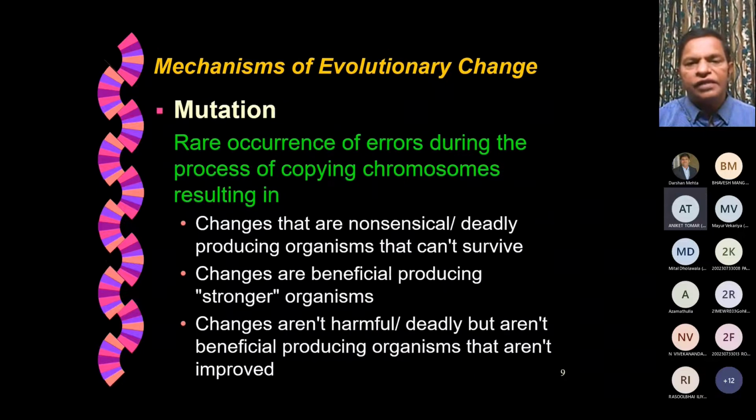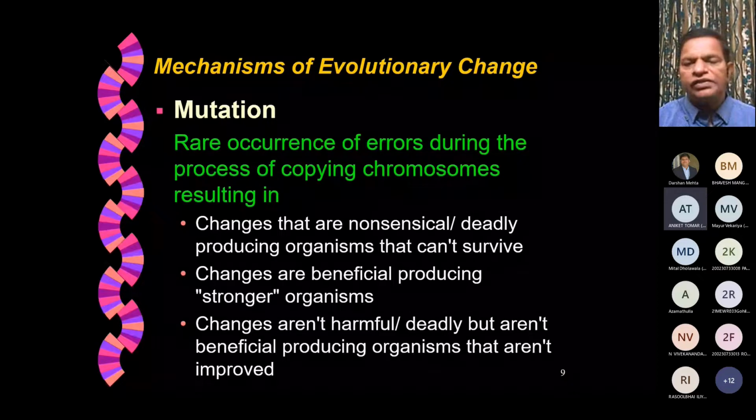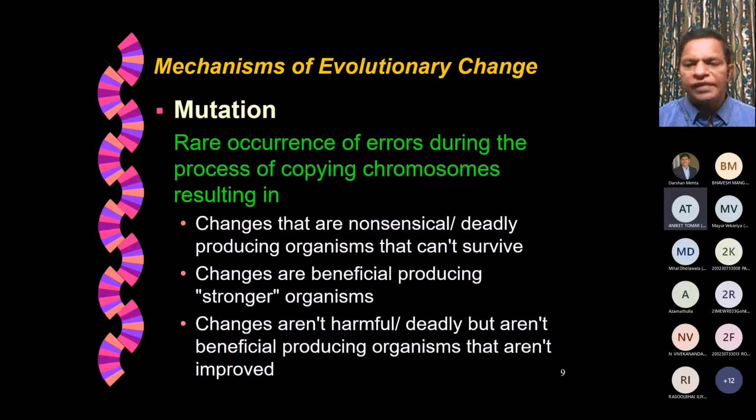Then the other one is what is called mutation. Mutation is another interesting evolutionary mechanism where a rare occurrence of errors during the process of copying chromosomes may result in 3 different possibilities. One, changes that are nonsensical are deadly, producing organisms that can't survive. The offspring may not be able to survive, or that offspring may be physically or mentally challenged because of the mutation. Other one is that changes are beneficial, producing much stronger organisms.